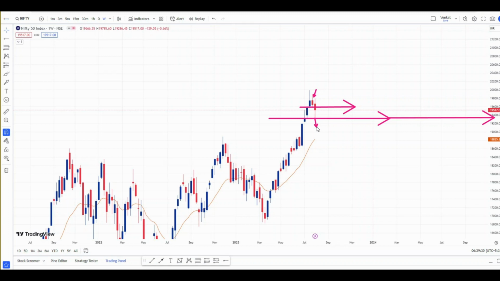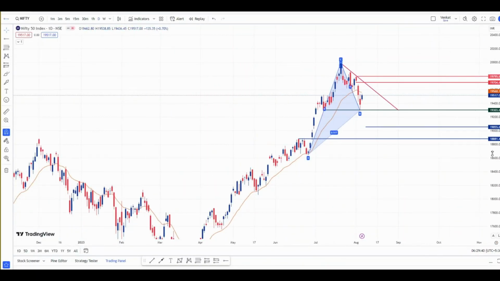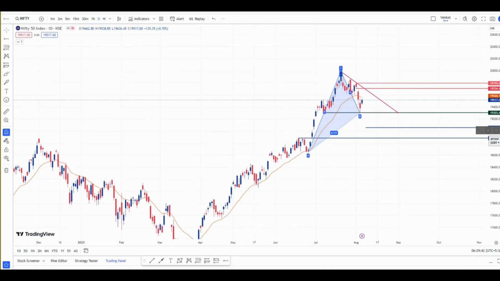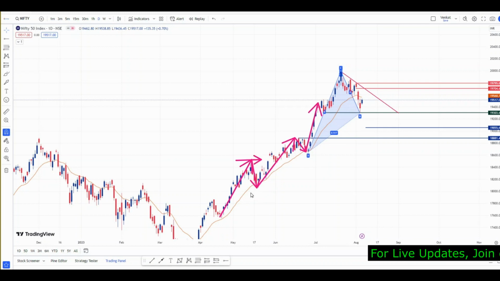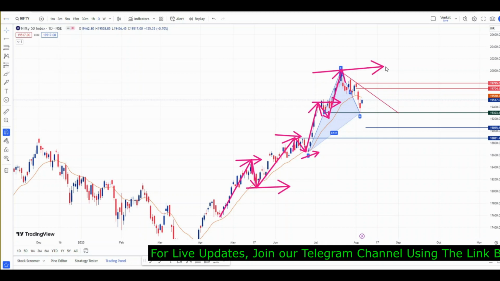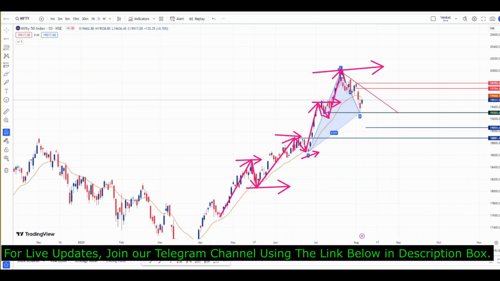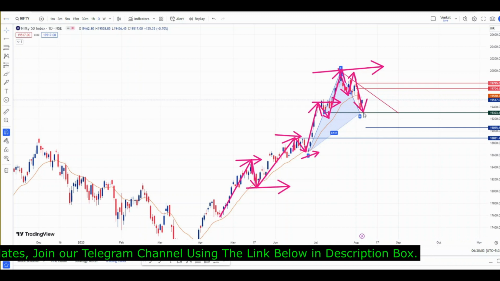We will now shift the time frame to daily and see the important levels. This is the daily chart of Nifty. Now we can see what the trend in Nifty is right now. It is buy on dips, that is, it is making higher highs and higher lows. This is a higher high, higher low, higher high, higher low, and again higher high, higher low, and again a higher high. Now Nifty has stopped making these higher highs. Here, lower low, lower high, lower low.